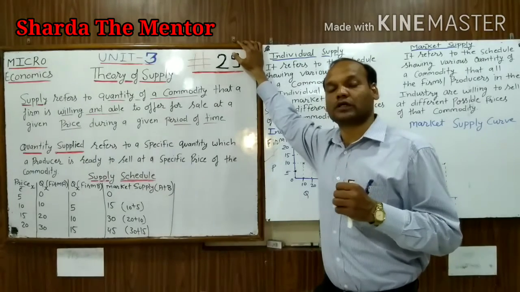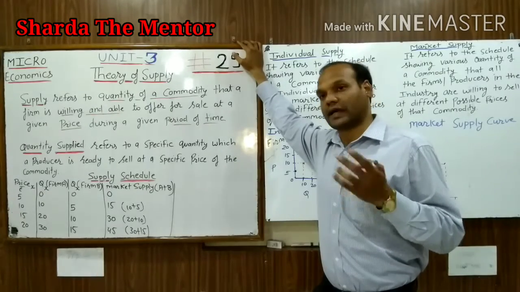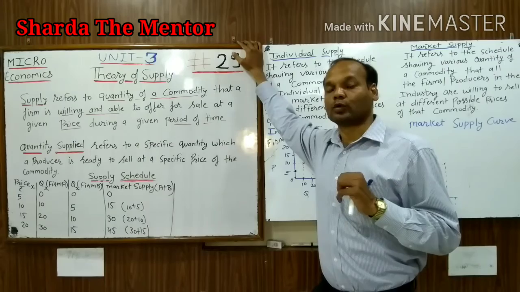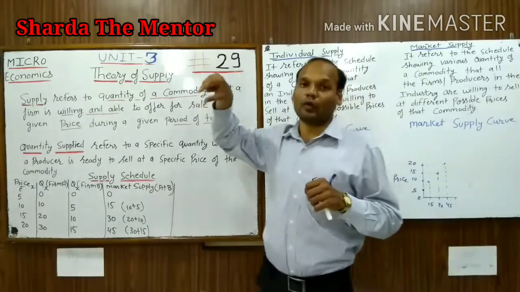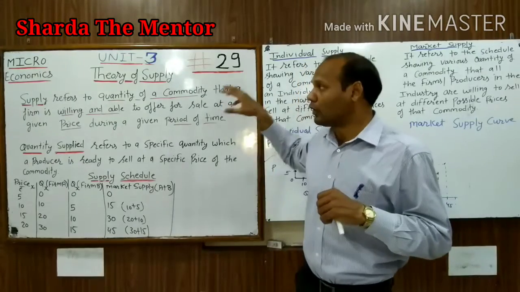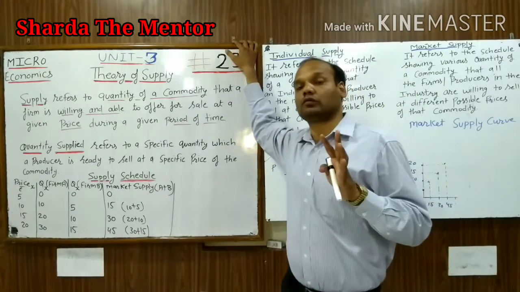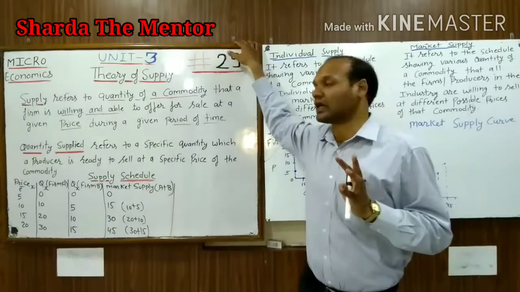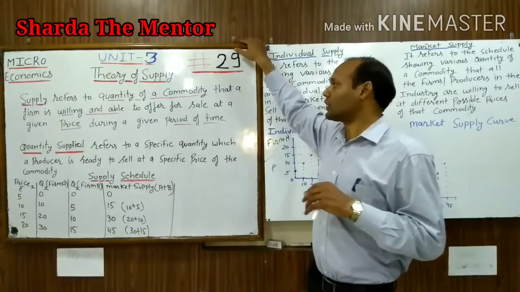Willing and able means, suppose you are the producer of sugar and you have produced 100 tons of sugar, but you are not getting the price you want, and the price is so low that you are not even able to cover the cost. At that lower price you are not willing to sell your product. So the producer must not only have stock, but also be willing and able to offer it for sale in the market.